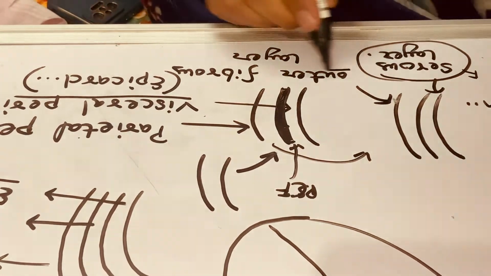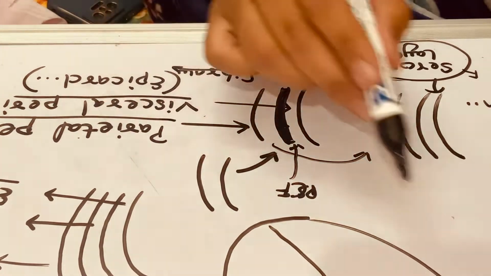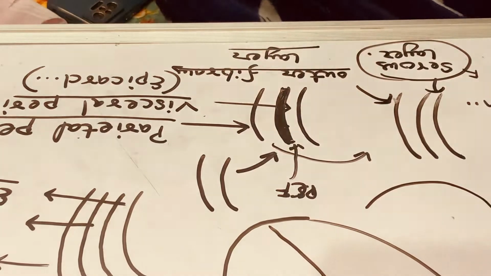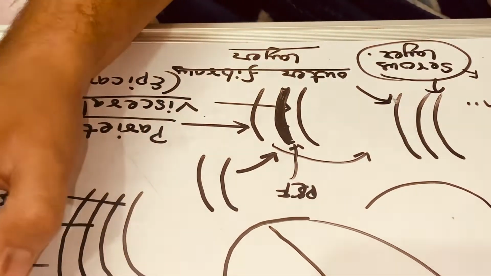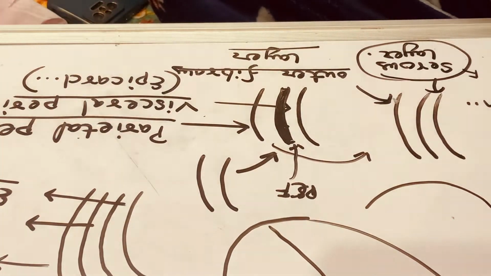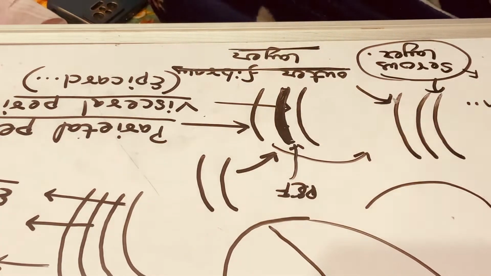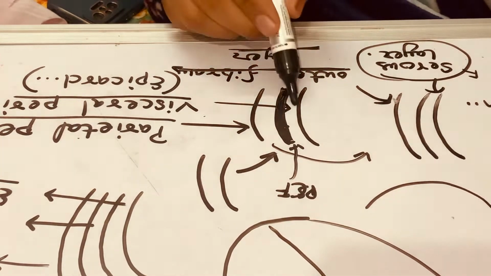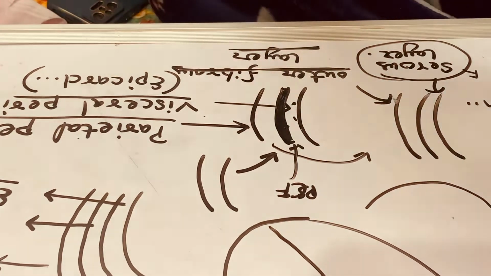And the outer fibrous layer of the parietal pericardium contains a lot of fibrous tissue which is connected to the diaphragm, and it protects the heart from overstretching. Which layer protects the heart from overstretching? It is the outer fibrous layer of the parietal pericardium. And the visceral pericardium makes the outer surface of the myocardium, or we can say it covers the myocardium.